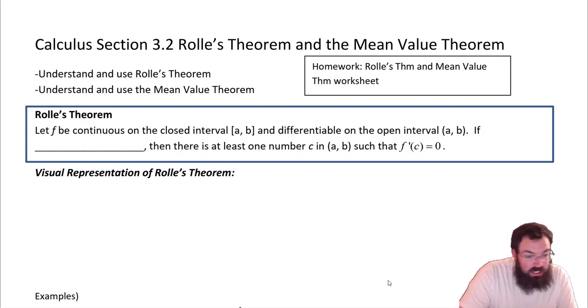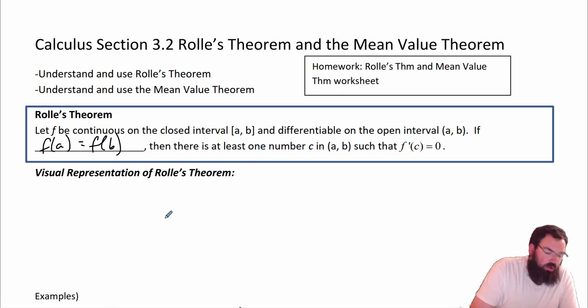So Rolle's theorem: if f is continuous on the closed interval a to b and differentiable on the open interval a to b, hopefully we know the difference between closed interval and open interval, in terms of differentiability and continuity. If, it's a big if, f of a is equal to f of b, then there is at least one number c such that the derivative of it is equal to 0. What does that mean? What does that look like?